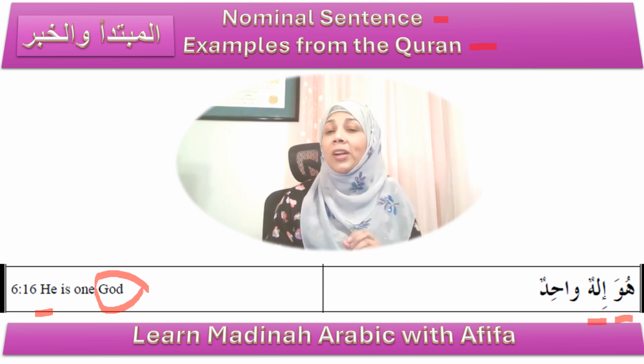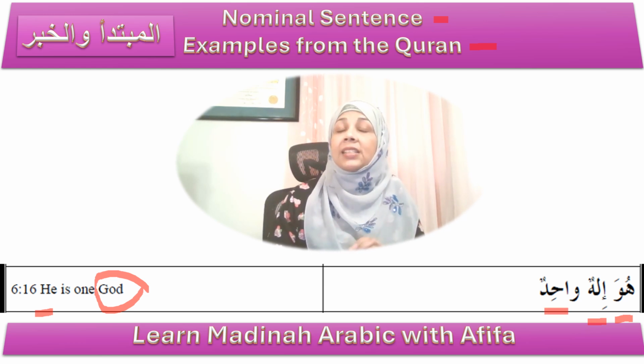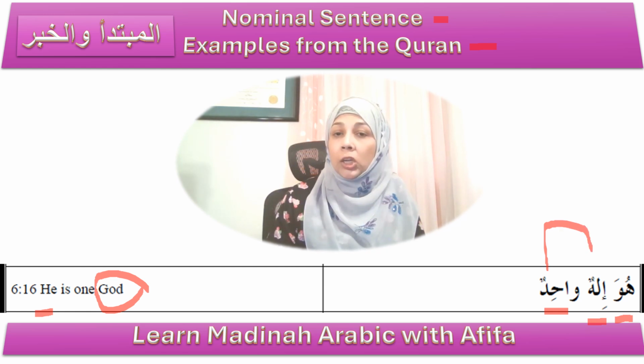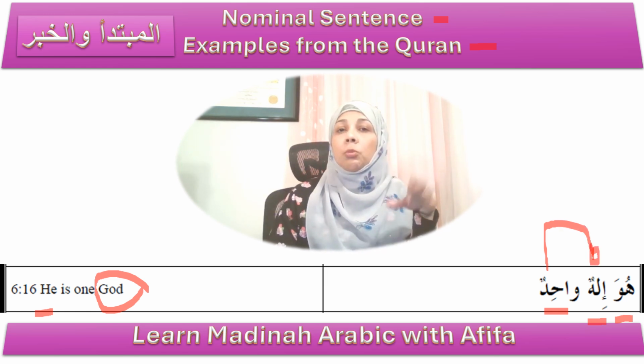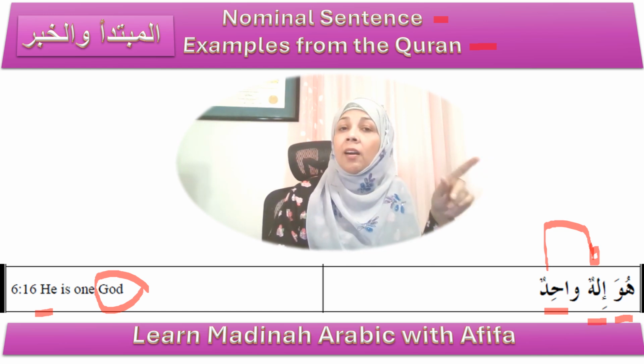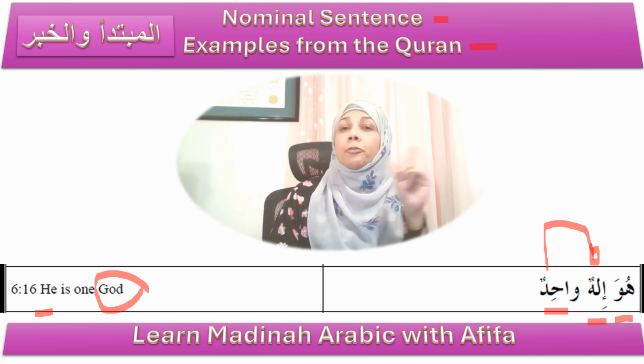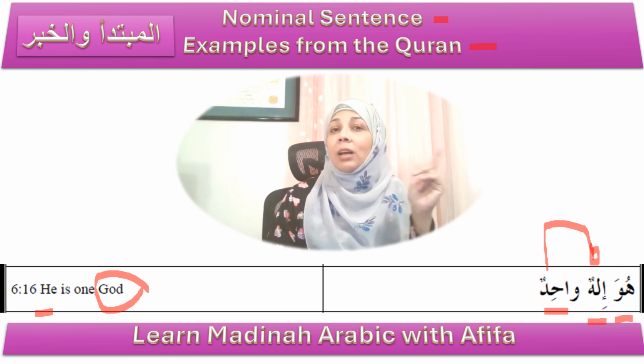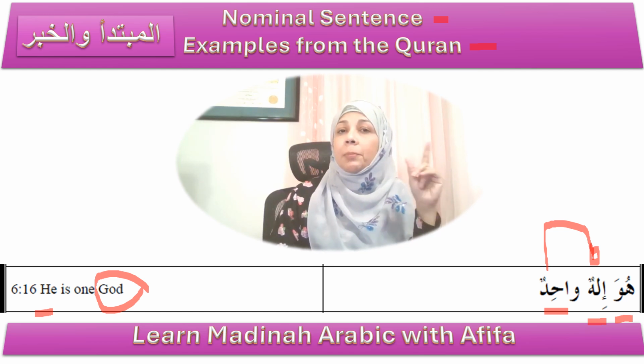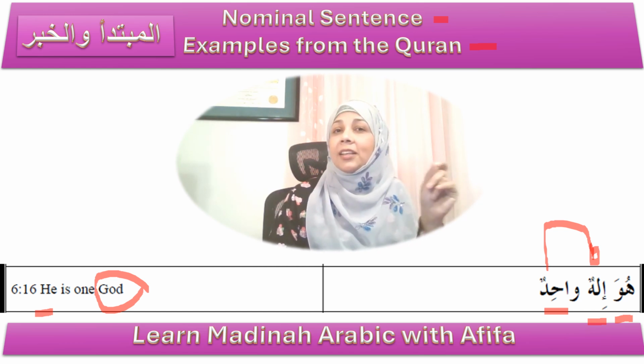So what is this wahidun? It is an adjective that gives you more information about the noun God. So adjectives, as we will learn in future lessons, in Arabic come after the noun, but in English they come before. Think of my example that I gave you before on red jacket.